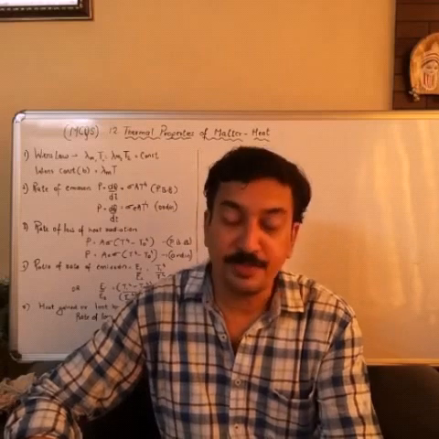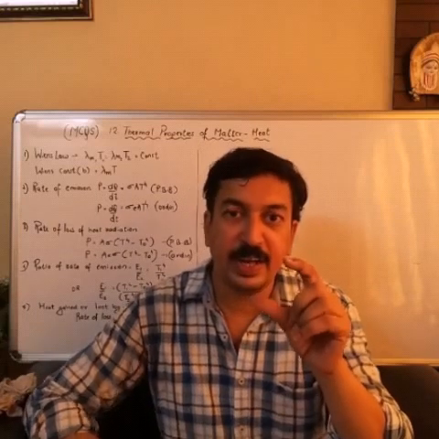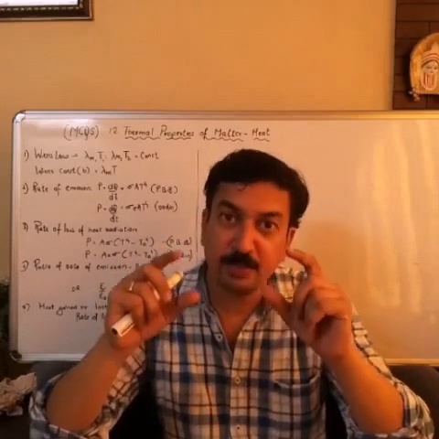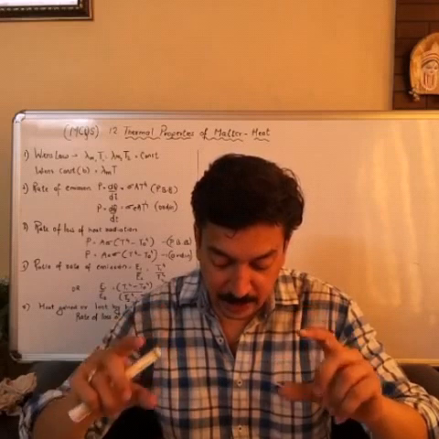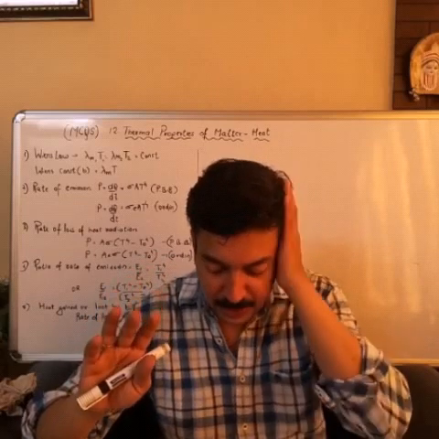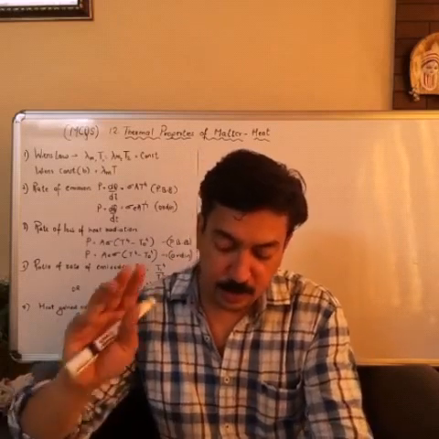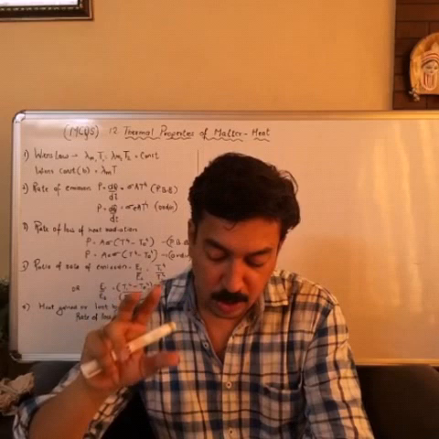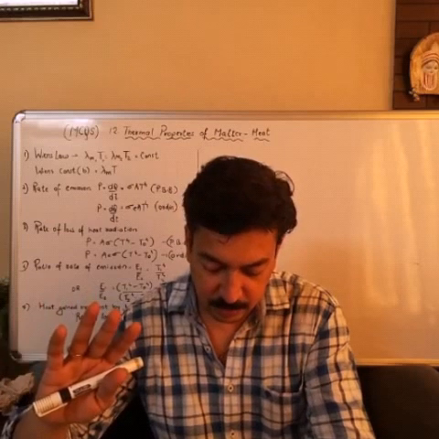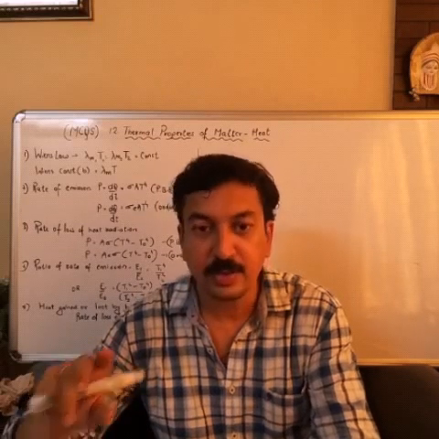A solid sphere and a hollow sphere of the same material and size are heated to the same temperature, and they are allowed to cool in the same surrounding. The temperature difference between each sphere and its surrounding is capital T. Options: the solid sphere will cool at a faster rate for all values of T; the hollow sphere will cool at a faster rate for all values of T; both spheres will cool at the same rate for all values of T; both spheres will cool at the same rate only for smaller values of T.